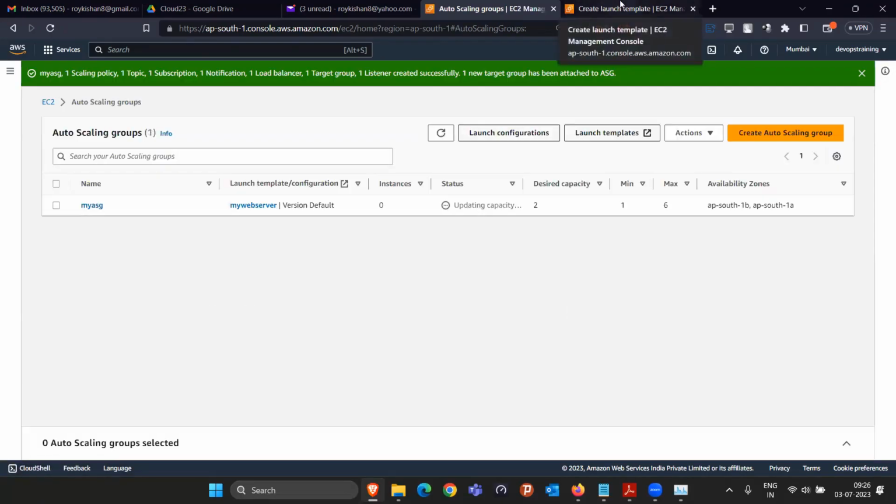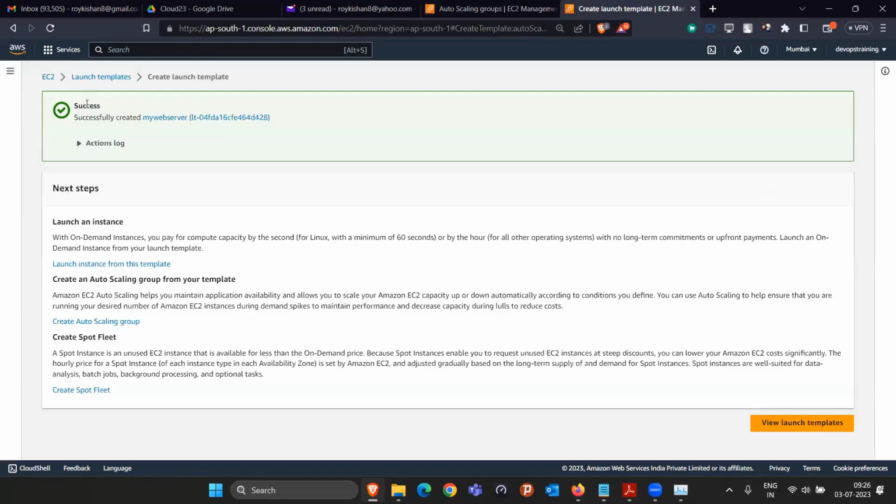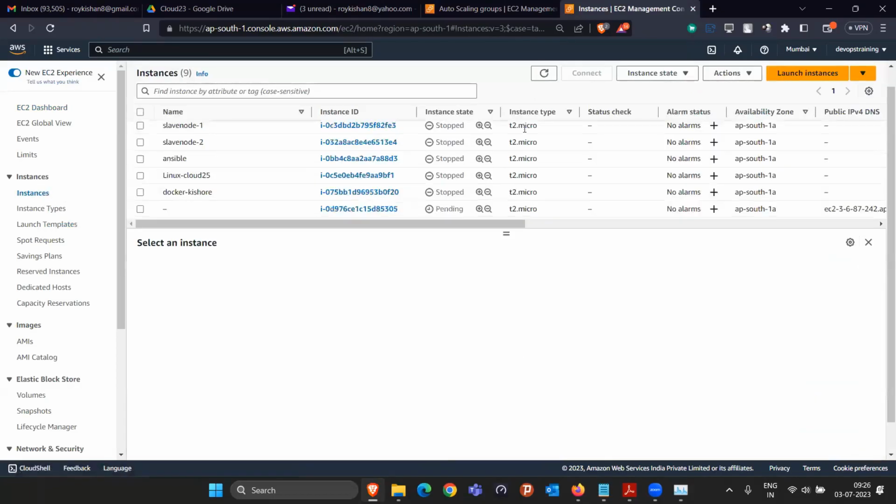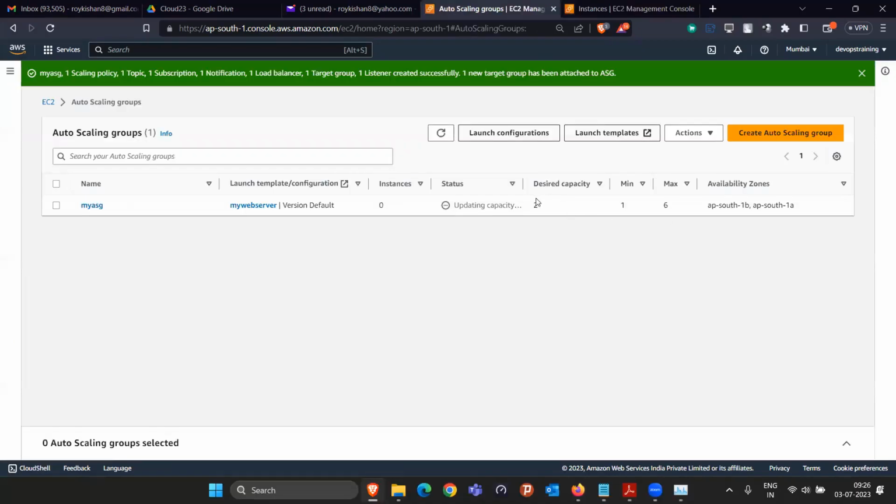Meanwhile, they are doing this. We said that desired capacity is 2, right? So now if we come to the EC2 instance section, in the instances you'll see that automatically they started 2 EC2s. One is pending, one is pending. These two were started by them. One they started in 1A, one in 1B, because we said that desired capacity is 2, so they are launching it. In some time, this will be 2.